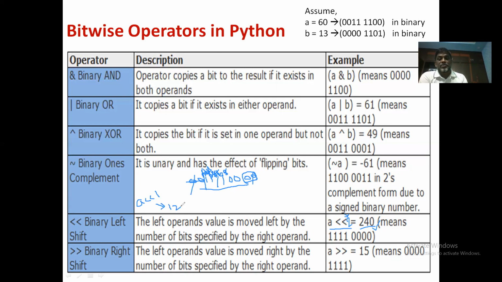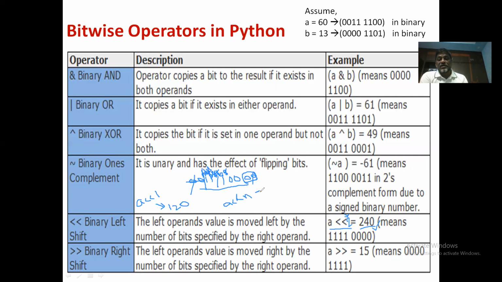So if you observe these two answers, A left shift 1 is 120 and A left shift 2 is 240, then you can derive a formula for calculating A left shift n to identify the value directly. So what will it be?